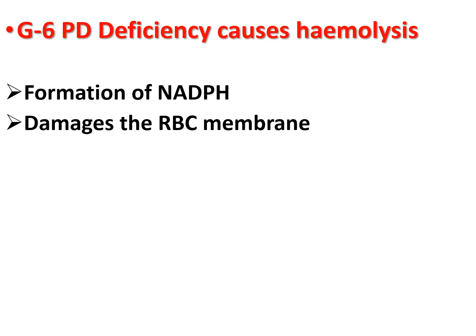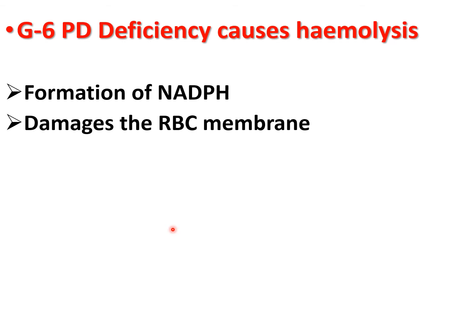G6PD deficiency causes hemolysis. The enzyme G6PD is required for the formation of NADPH, which in turn maintains the glutathione in reduced state.